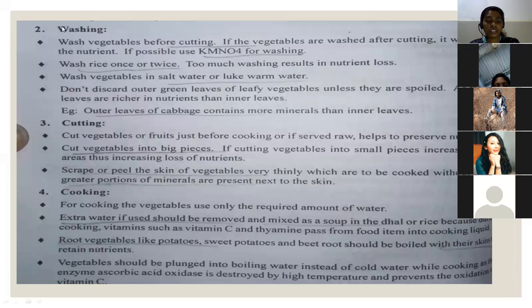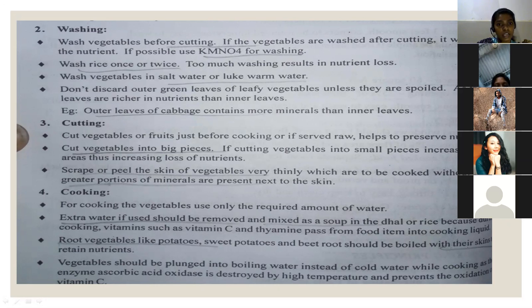And coming to washing. Next cooking principle is washing. So the first principle is to select the fresh fruits and vegetables. The next principle is washing them. After selecting them, we need to wash them properly. Wash vegetables before cutting. If the vegetables are washed after cutting, it washes away the nutrients. So if possible, use KMnO4 for washing. Here, mostly we will wash with fresh water only. So before cutting the vegetables, they should be washed.